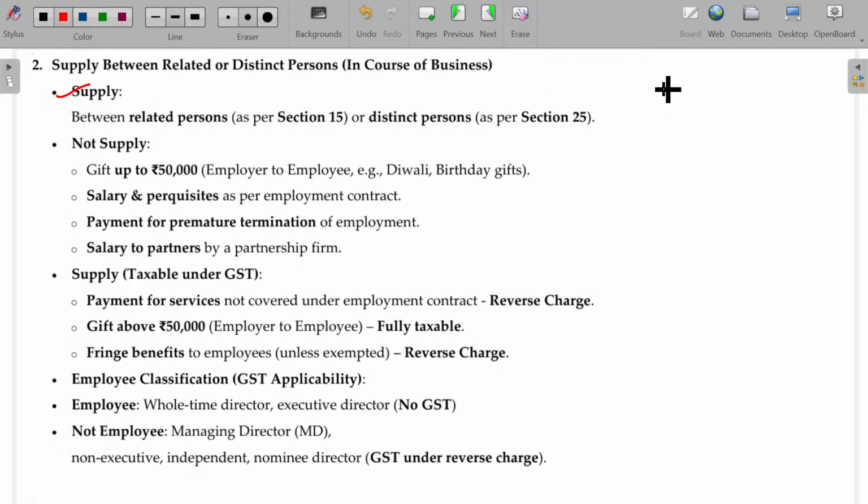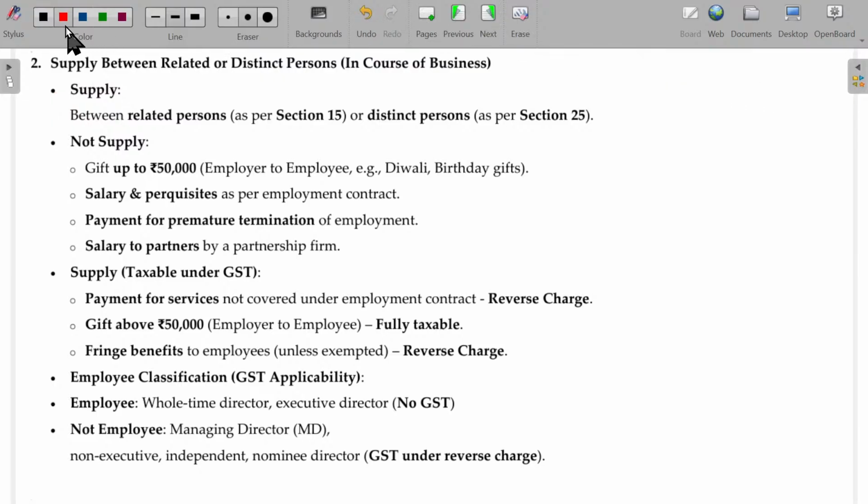Anyhow, we have already studied the employer-employee relationship. Employer-employee relationship will be related persons only. If an employee renders service to the employer, and in return the employer gives no service, still that will be supply only. GST is applicable, provided some exception is there. Let me see that. Exception case number 1 is related to the employer-employee. Clear?